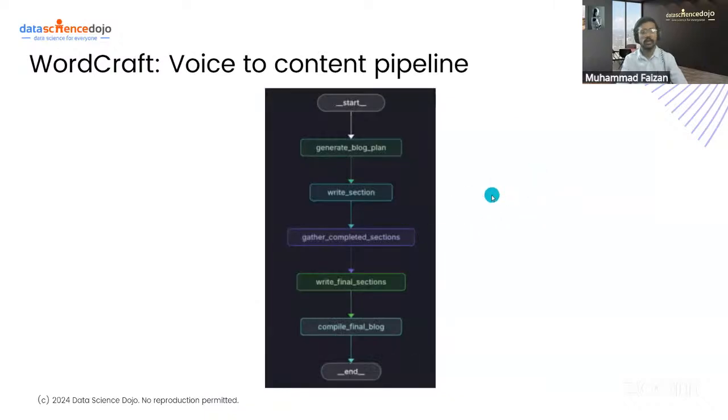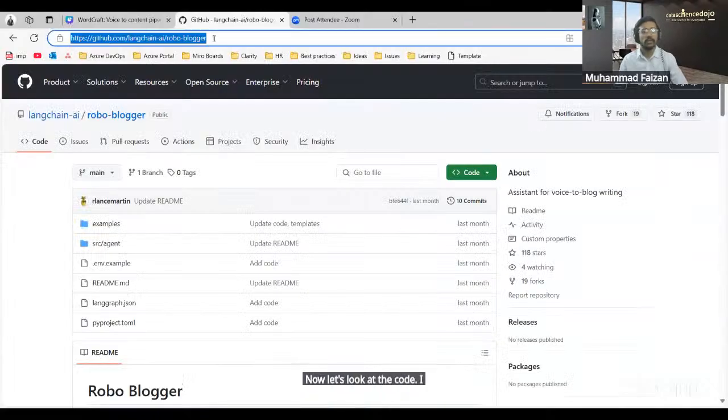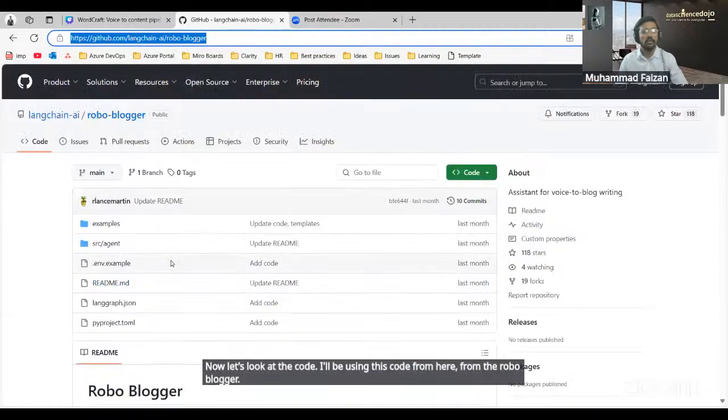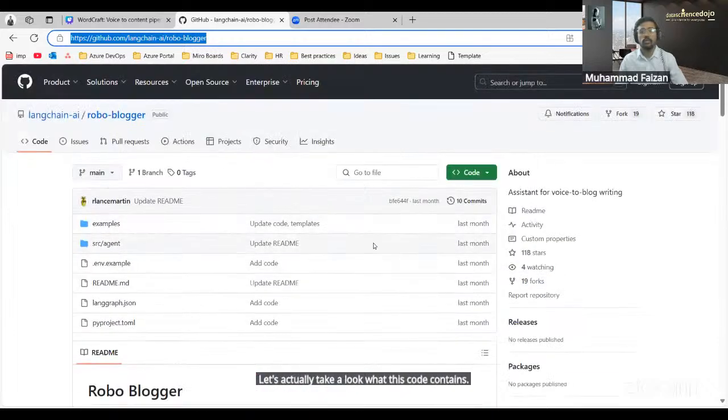Now let's look at the code. I'll be using this code from the RoboBlogger. Let's take a look at what this code contains. So first of all, I can create a new folder here.